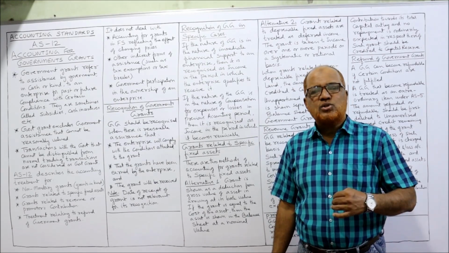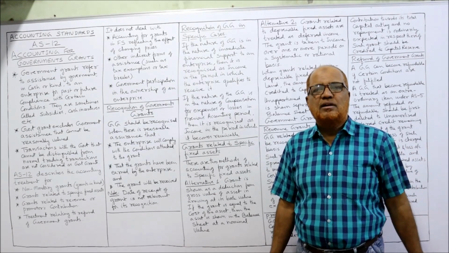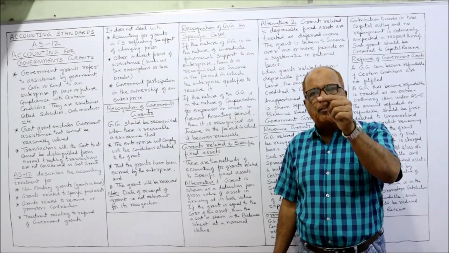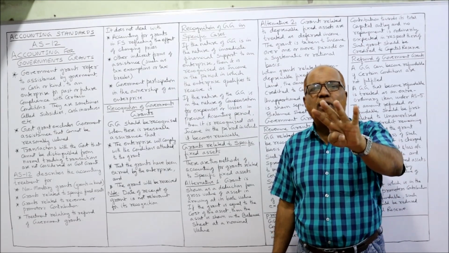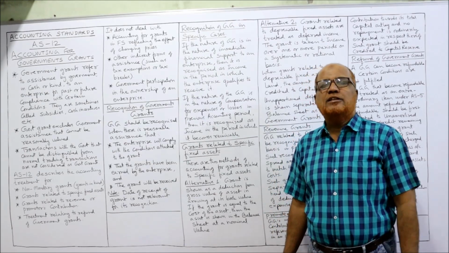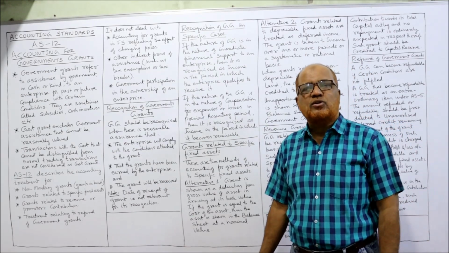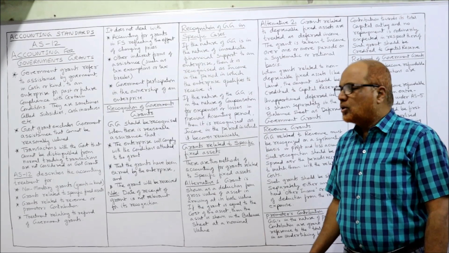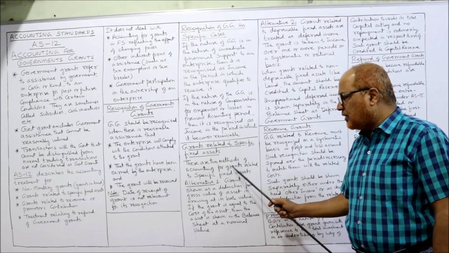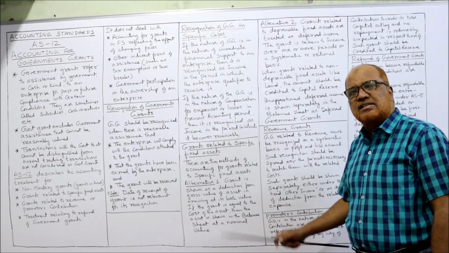That means the company has to spend only 60%. 10 lakh rupees is the cost of the machine. 6 lakh rupees will be borne by the company. 4 lakh rupees will be contributed by the government. This is called a government grant in respect of fixed assets. So two categories are there, two methods are there. There are two methods for accounting for grants related to specific fixed assets.